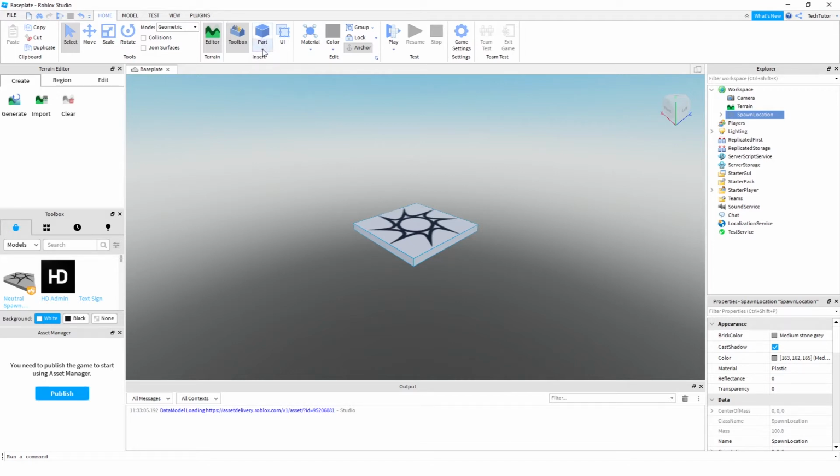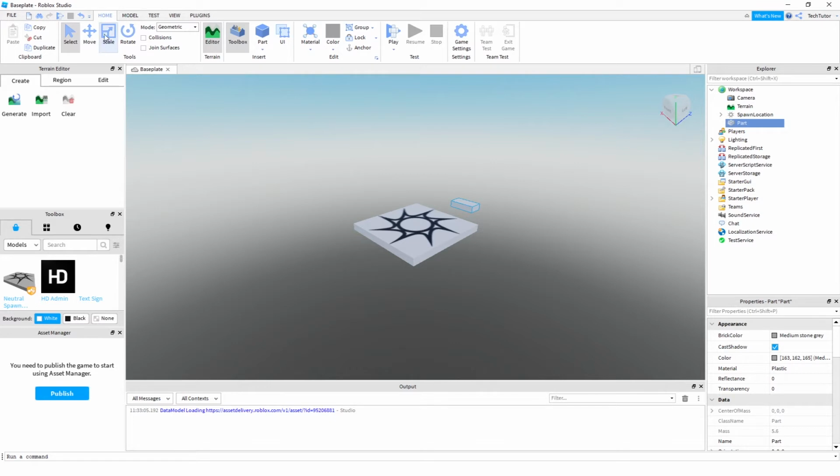So you can actually add a part by just clicking this button up here, and then it lets you select whether you want to add a block, spear, wedge, or cylinder. Let's go ahead and add a block. And from this point, you can actually click and drag and move it around. So we'll go ahead and just put this block over here.